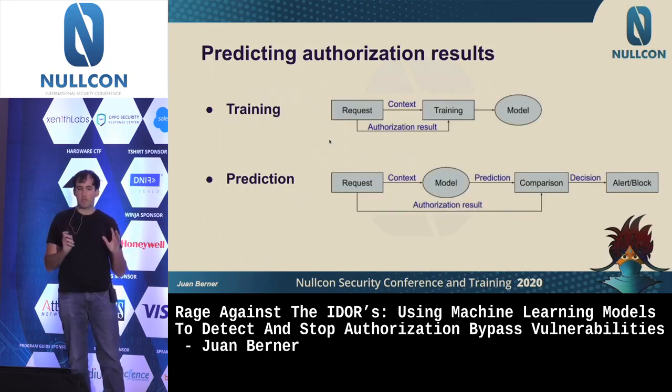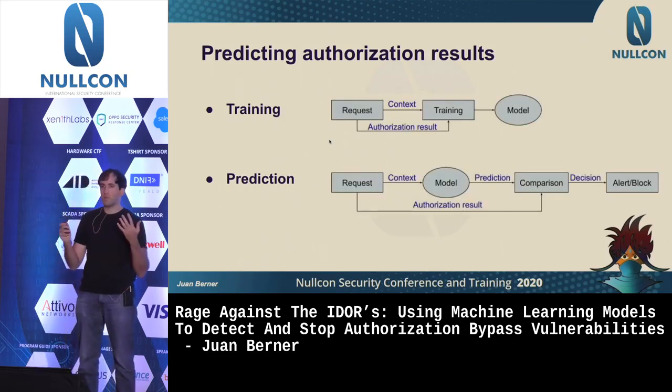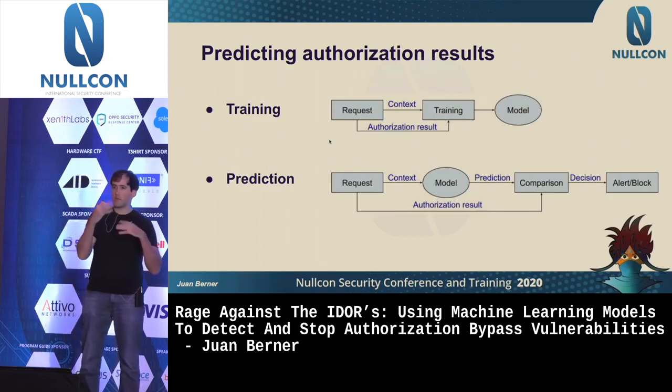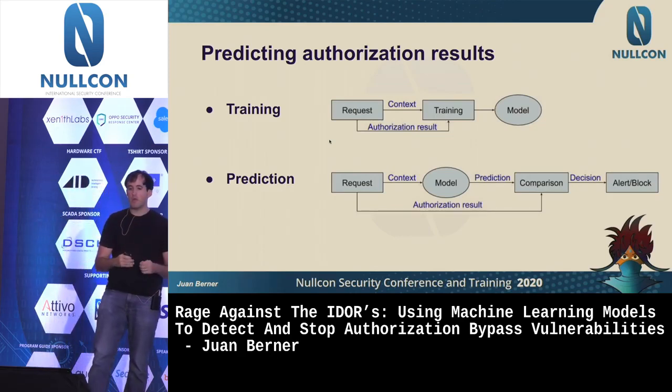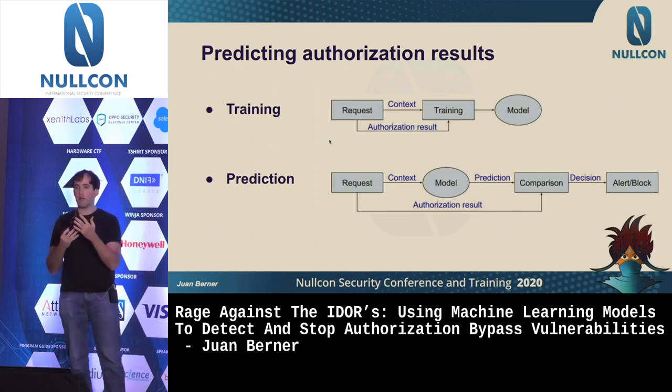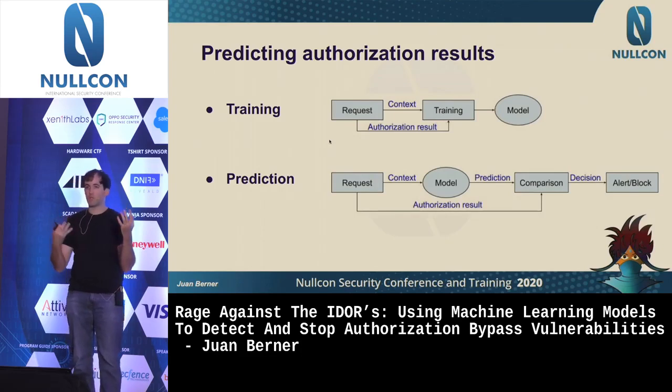To make it a bit more visual, when we're dealing here with machine learning models, you would want to have a series of requests which will happen. You will get the data from those requests, and then you will provide it to this model and train it based on the context of the request and the authorization result.